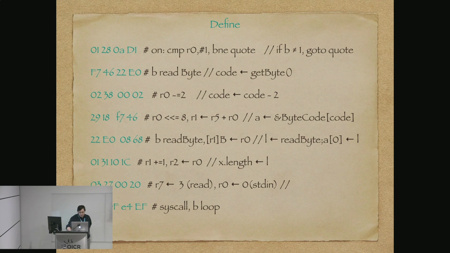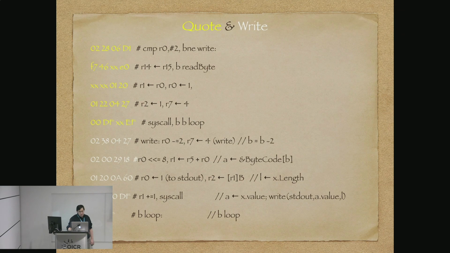And we can read in our byte definition. First we read in the length, and then we set the length that we want to read based upon the length that we read in, and we do another read. And then we enter define, so we branch back to the loop.